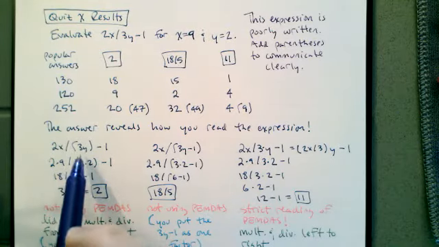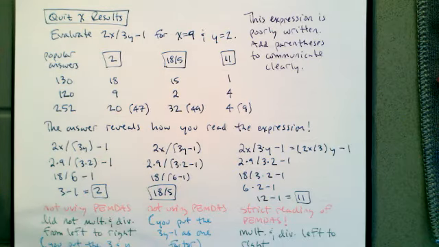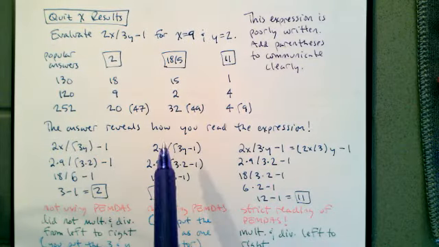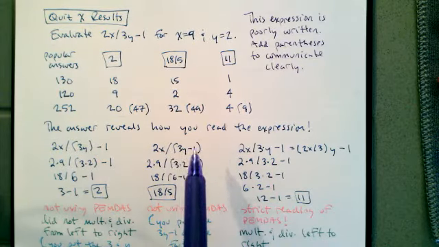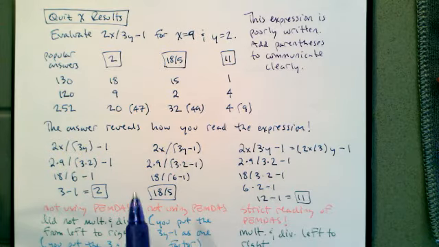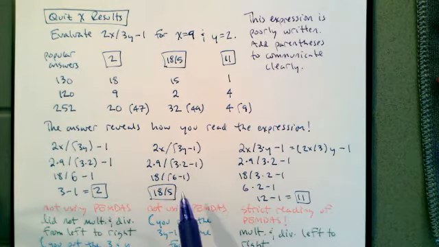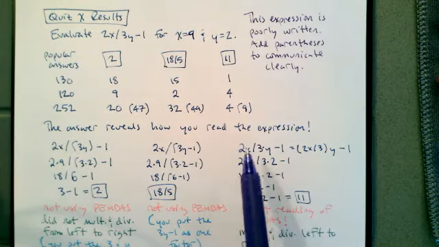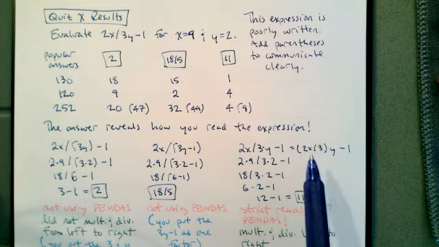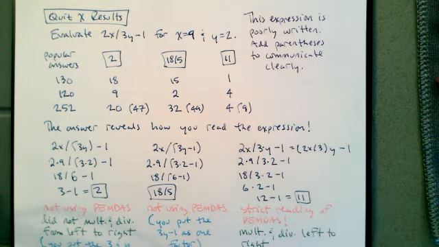2x divided by parentheses 3y close parentheses minus 1. Now we're all going to answer 2. Now there is one correct answer. 2x divided by parentheses 3y minus 1 close parentheses. I know I'm just spelling these at you, but now there's only one answer, 18 over 5. 2x slash 3 in parentheses, then times y minus 1 will get you 11. No questions. There's only one answer if it's written this way.